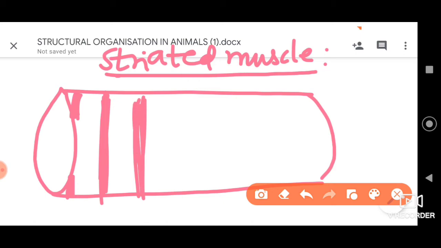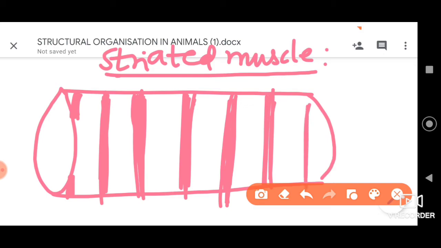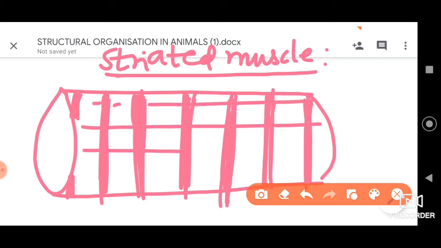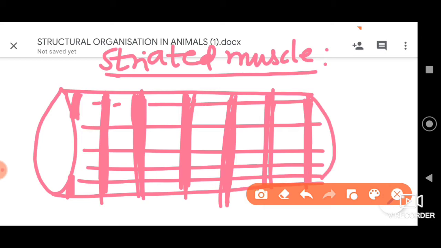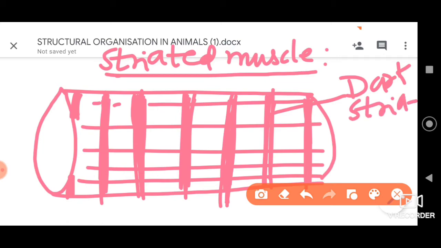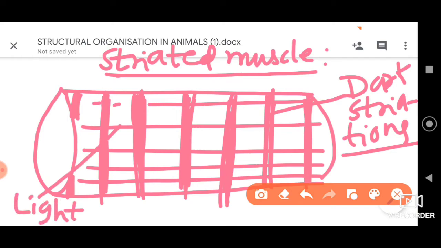These are the dark striations which can be seen with respect to these cells. And the light striations can also be present. So these are dark striations, and these are the light striations.